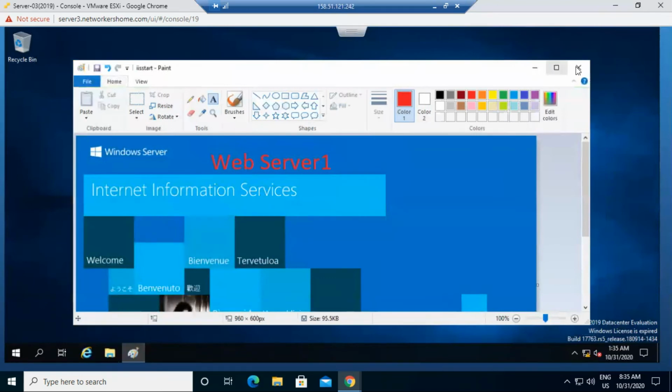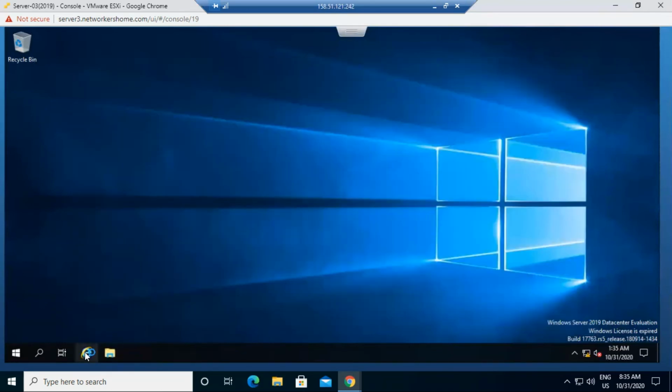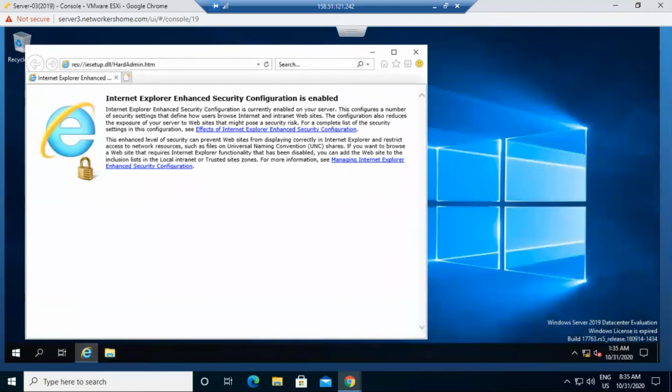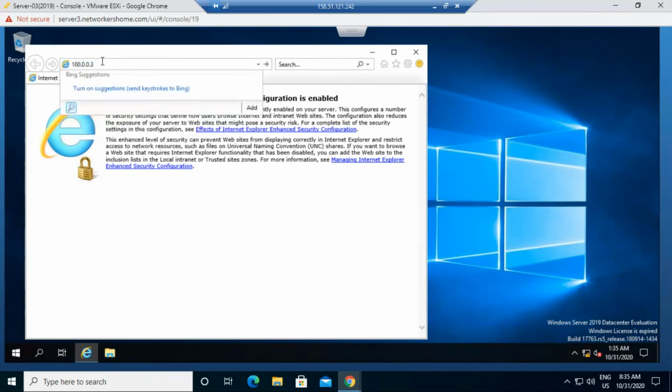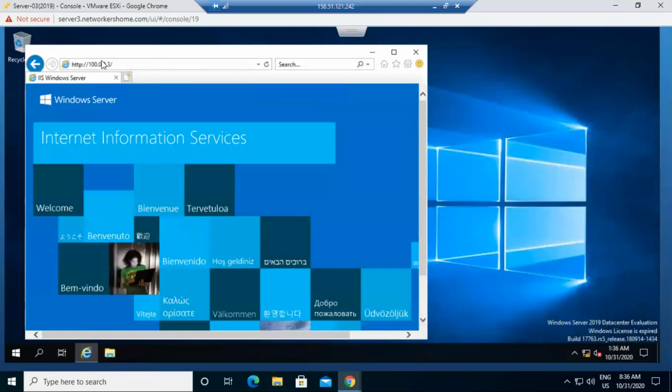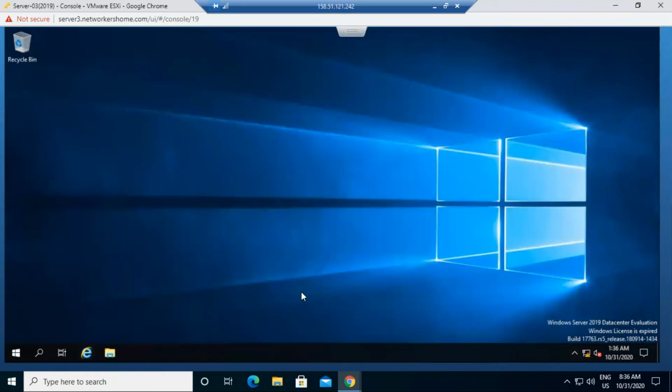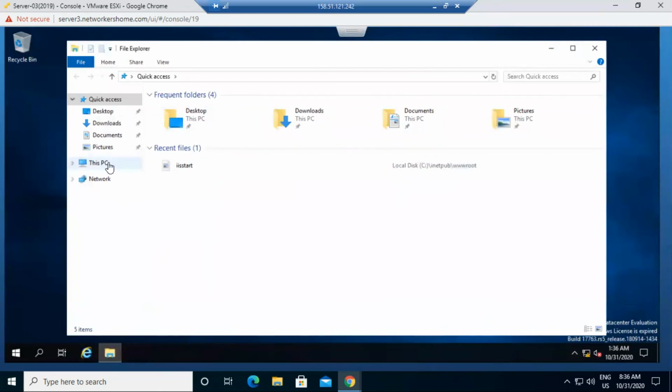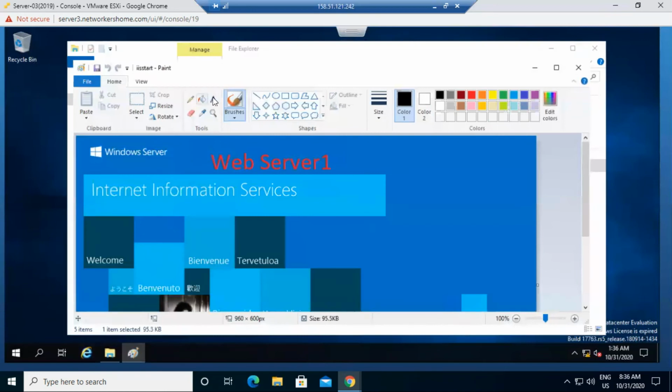Now check once. If I access this web server again, this time I modified the page, it is showing me like this. If I go for 0.0.3 and enter it, right now I'm in 4, so go for 4. They're showing me it's web server 1. Okay, fine. And in 3, sorry, we need to write web server 2. This is the web server 2. So I open it again and I modify it to 2.